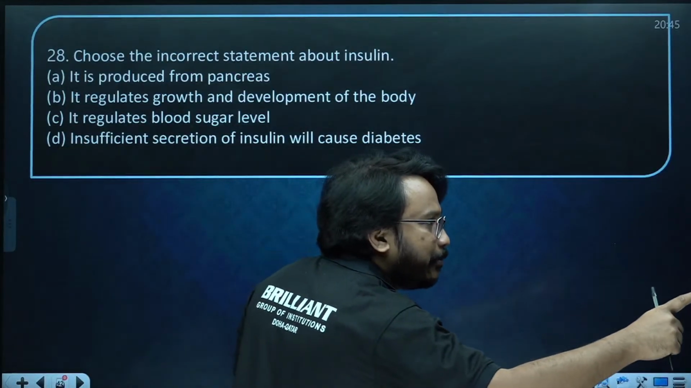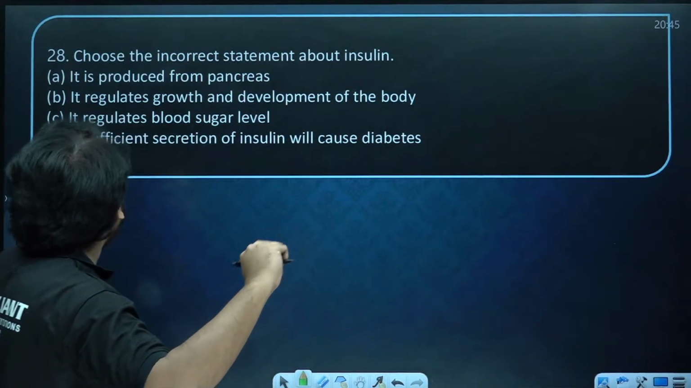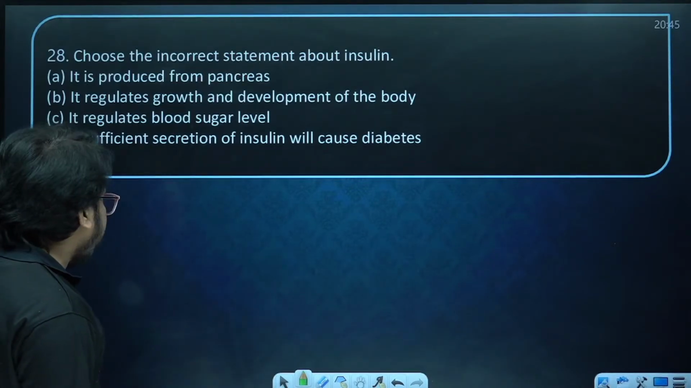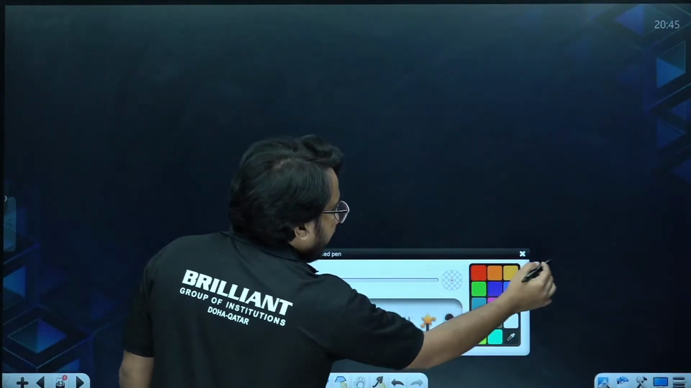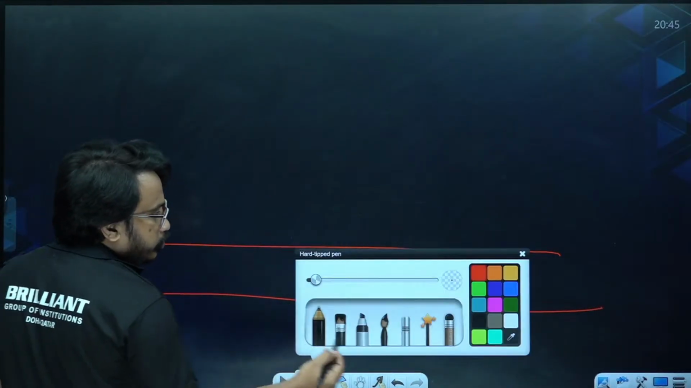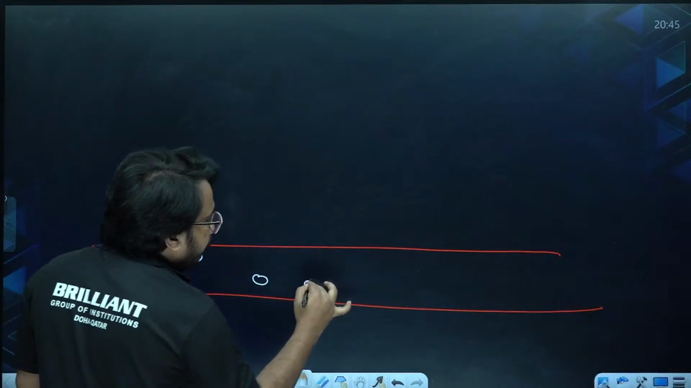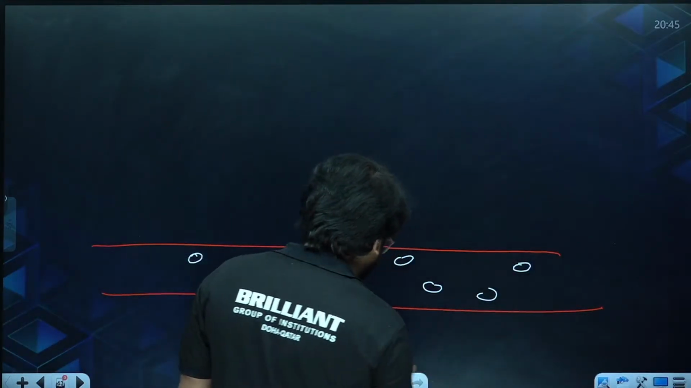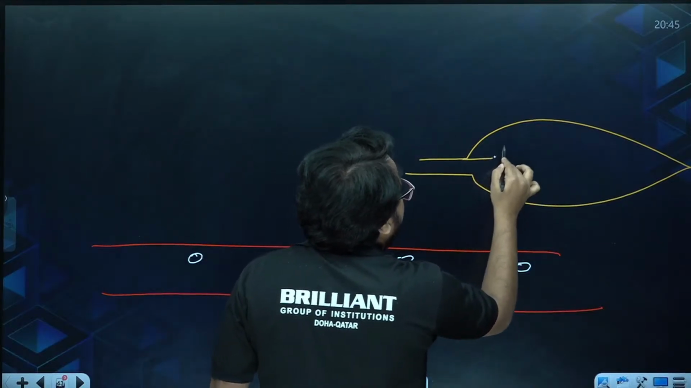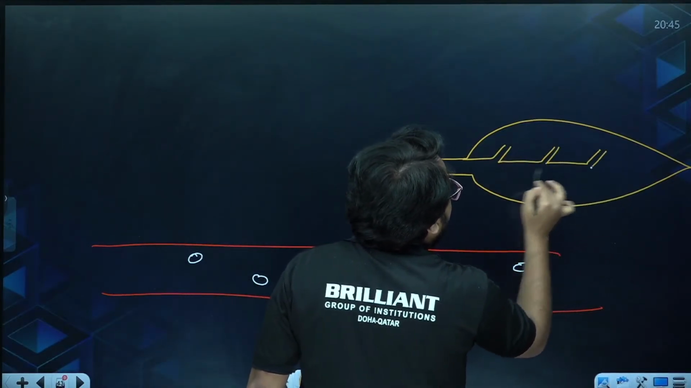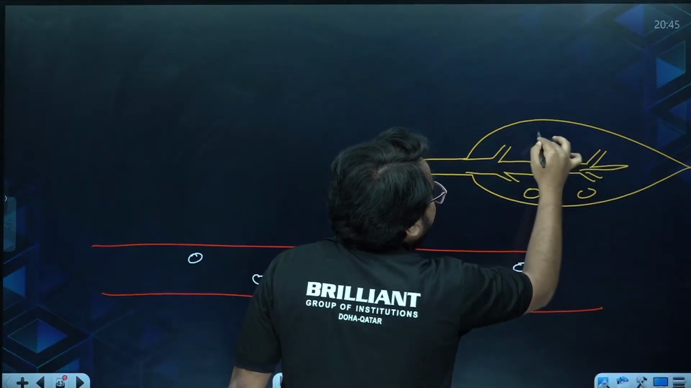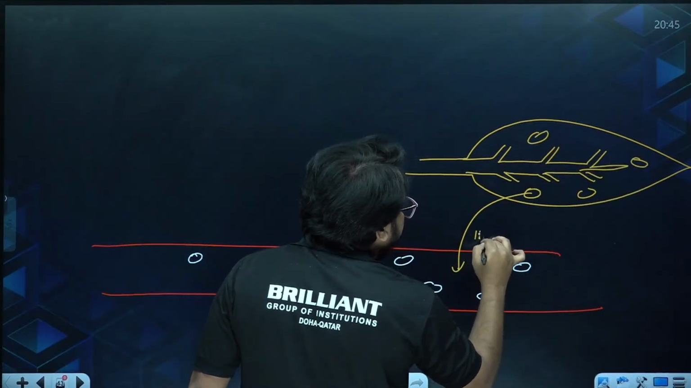Okay, so many answers were coming in. Anne Mary, Abhinav, right answer. Now choose the incorrect statement about insulin. You already know the function of insulin. It is mainly produced by the pancreas in order to reduce the blood sugar level. When the glucose level in the blood increases, the pancreas will produce insulin. The pancreas has an endocrine part and an exocrine part. The endocrine part of the pancreas will be secreting insulin.